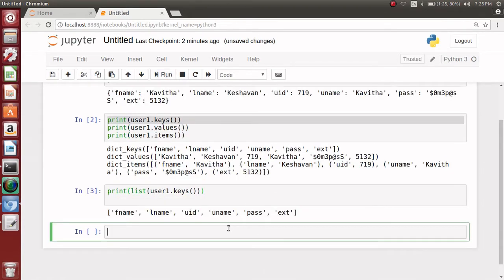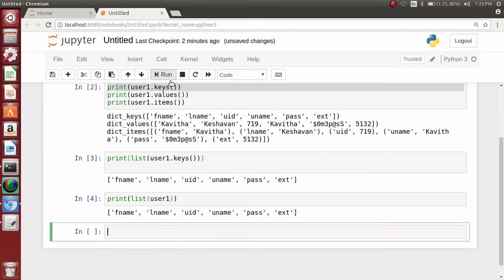Okay, so they can be directly converted to a list. So this is true for the other functions too. The same can be achieved interestingly by just writing this. No such luck for the values though.